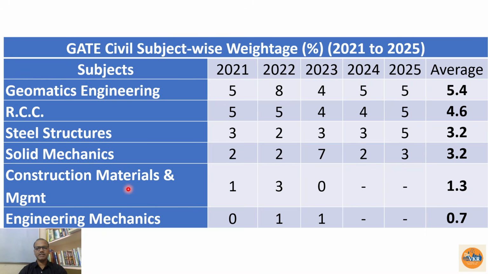And construction materials and management, for the past 3 years they have not asked. And engineering mechanics, past 2 years they have not asked. So here we can expect a 1 mark question if they want to give. Otherwise it will be 0 only.